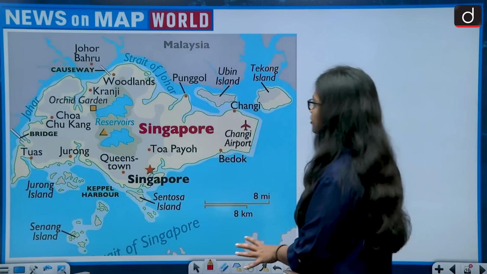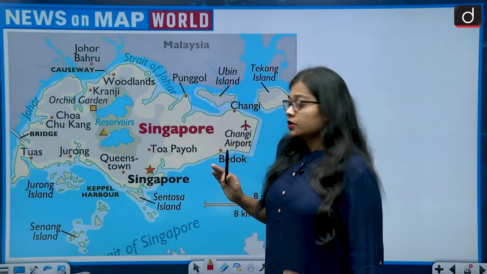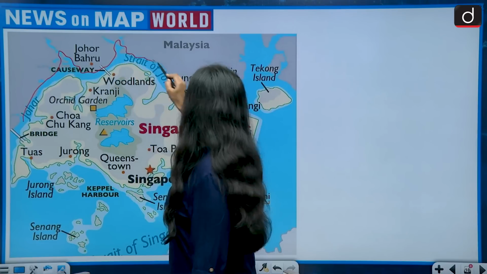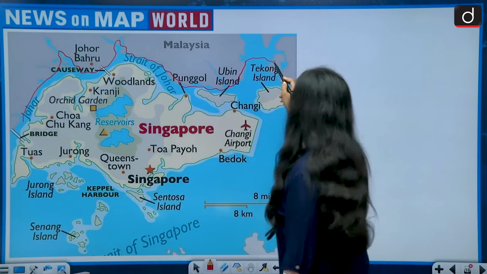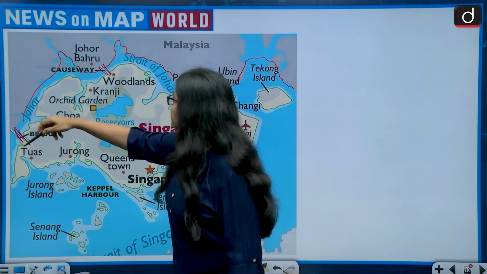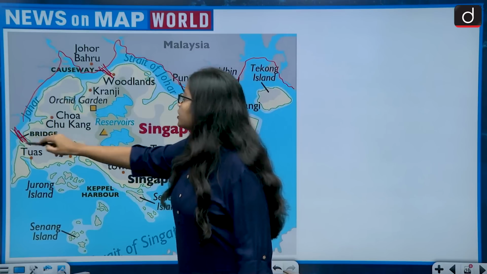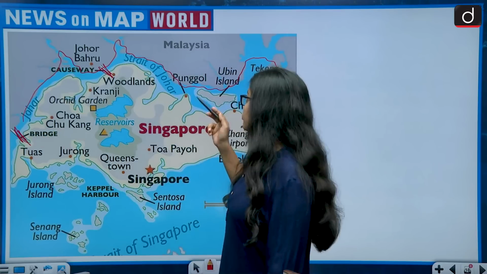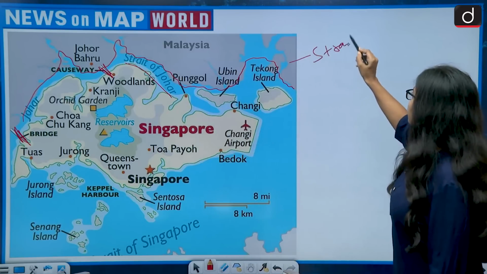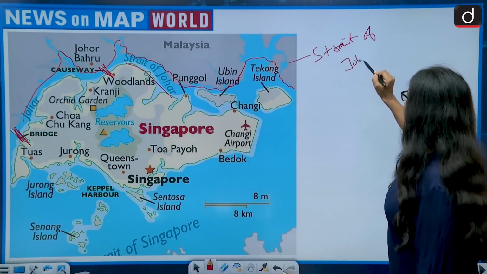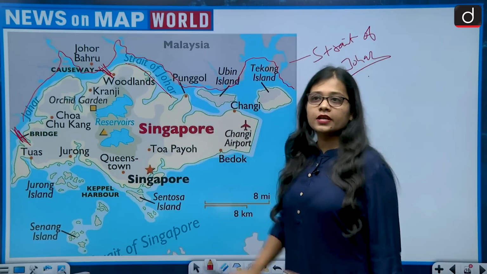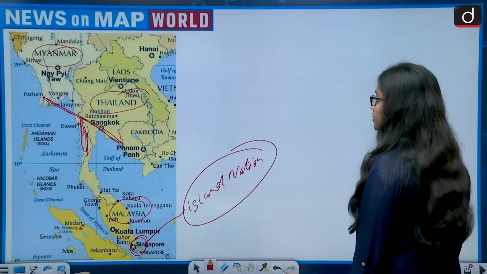So let us look at this map. This is the map of Singapore, and this is Malaysia. If you see, they are not in contact with each other. There are two bridges through which they connect, and the strait which separates Singapore from Malaysia is the Strait of Johor. So this is how Singapore does not lie in the Malay Peninsula.